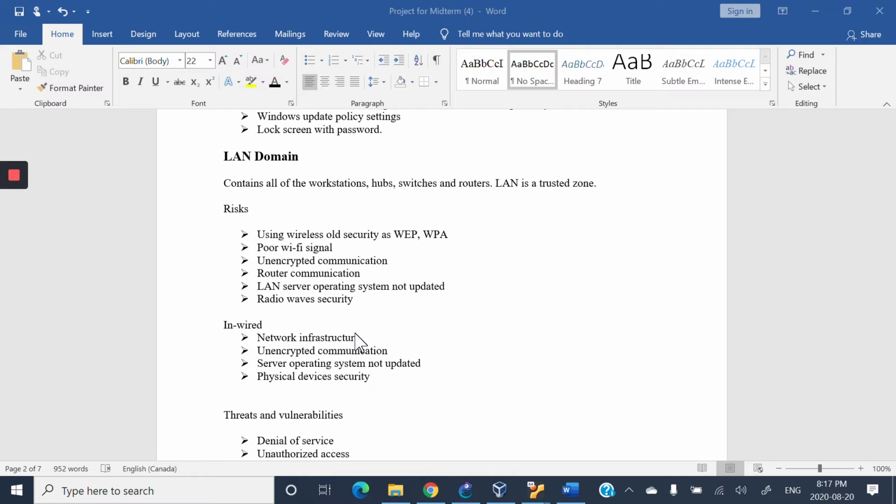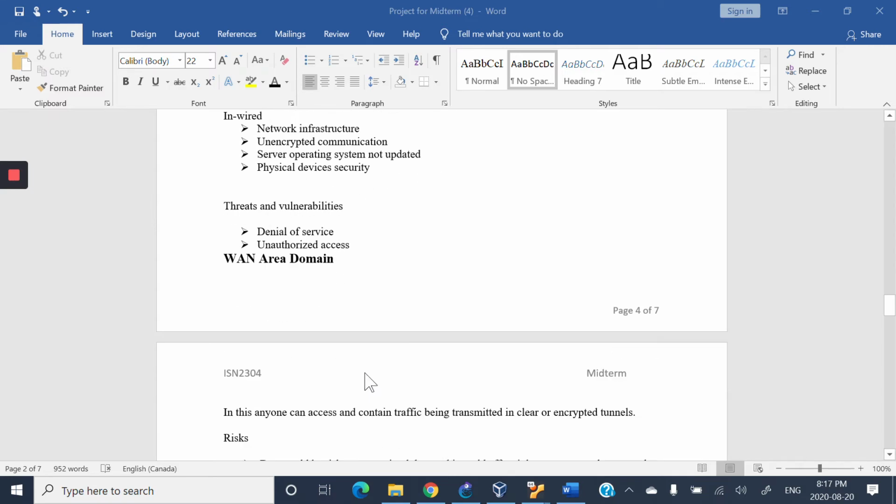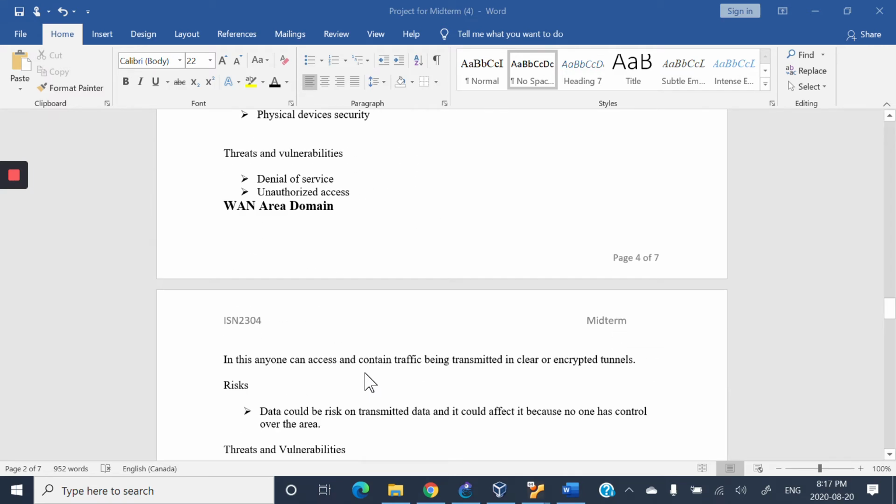In wired network infrastructure, there is unencrypted communication, server operating system not updated, physical devices security. There are 2 threats and vulnerabilities that I discovered. One is denial of service, and second is unauthorized access.